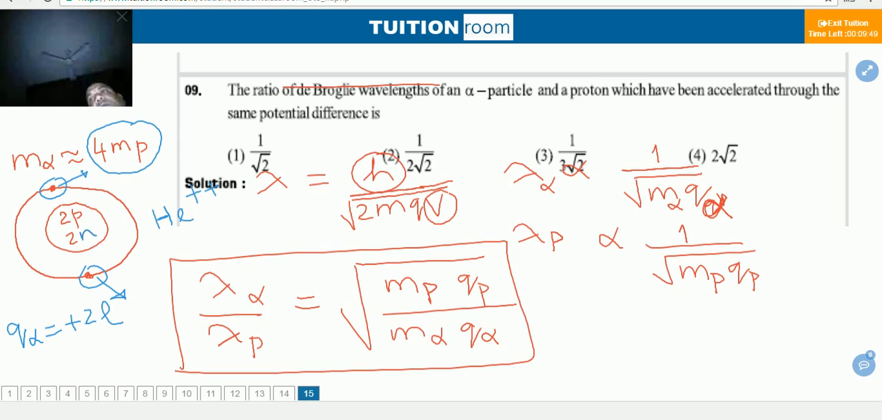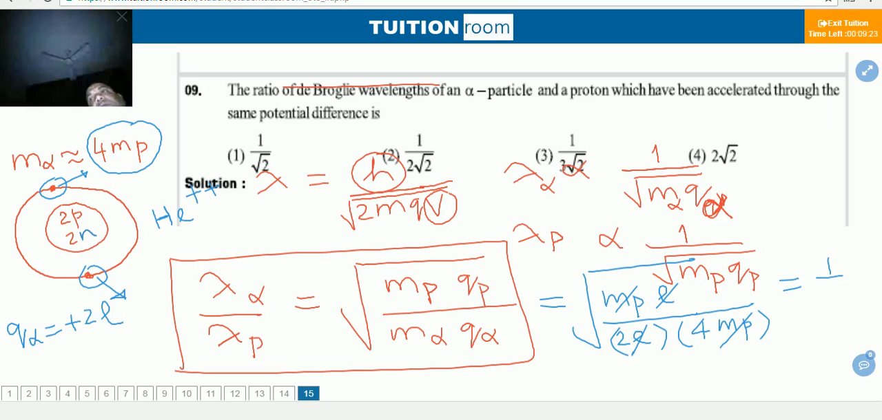And the other thing we know, we can write this relation: mass of the proton, charge of the proton is e in magnitude. The charge of the alpha particle is this, and the mass of the alpha particle is 4 mp. This cancels, e cancels, 4 times 2 is 8, we will get 1 by root of 8, that is 1 by 2 root 2. The correct answer will be this.